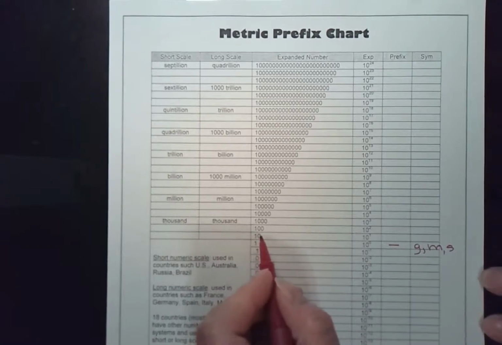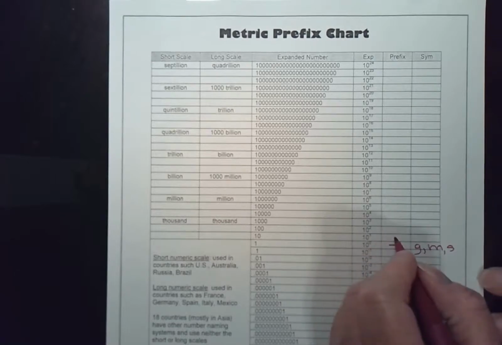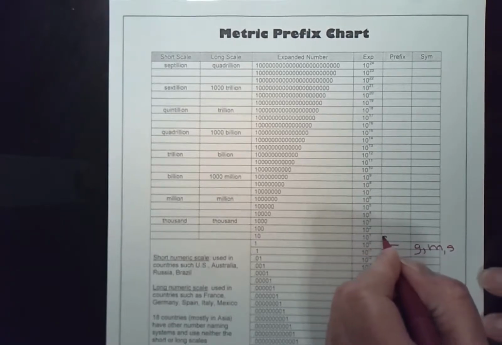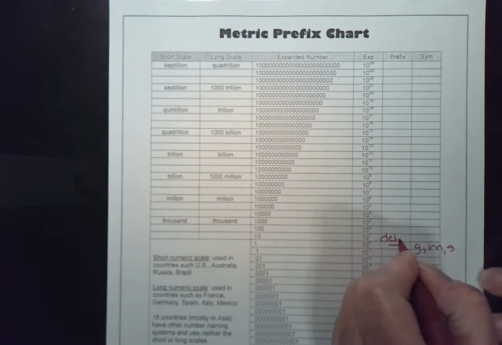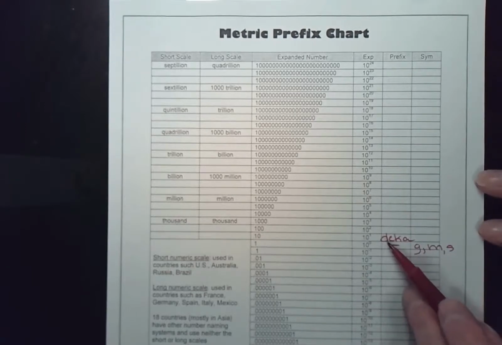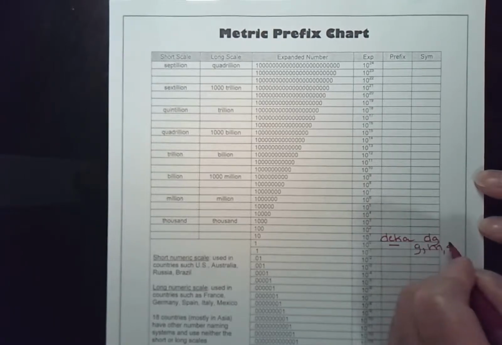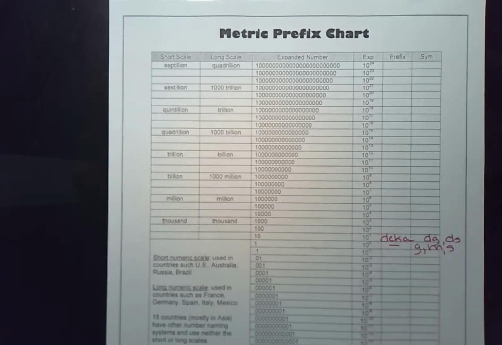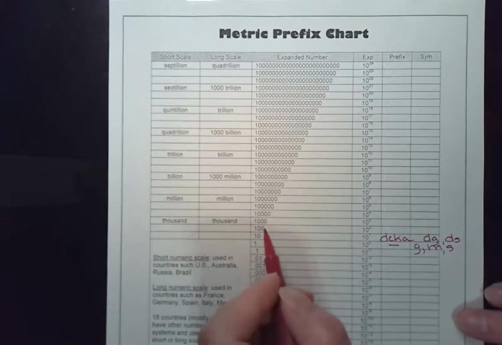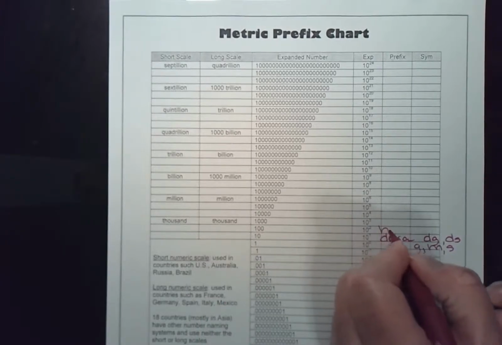But what if I had 10 of something? Then we use the prefix deca, D-E-K-A. If I had 10 grams, it would end up being written as decagram or deca seconds, etc. If I had 100 of something, it's hecto.